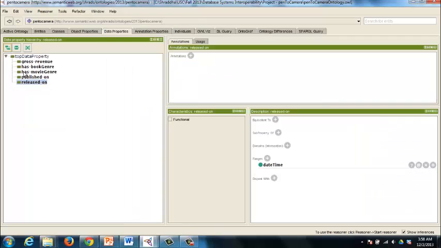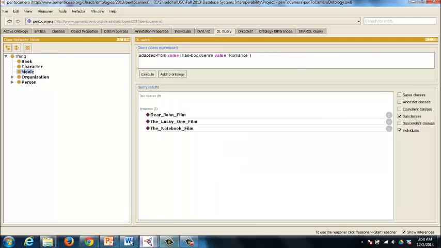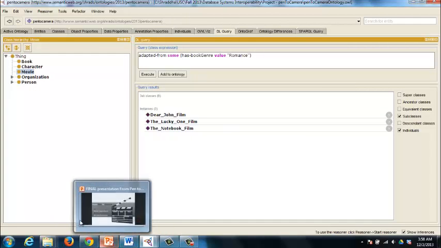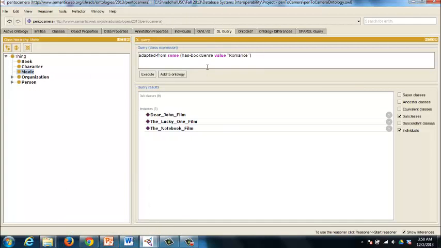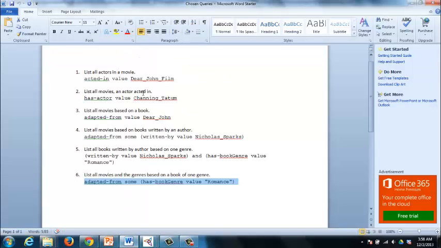There are data properties like gross revenue, book genre, movie genre, published on, released on, that store specific data related to specific classes. So we can now fire queries on this particular ontology and infer more information from what we already have. I've compiled a list of a few queries here, and we can just start by taking a look at them.